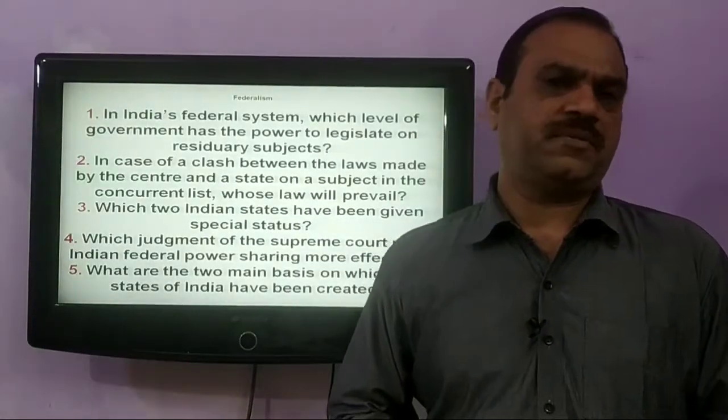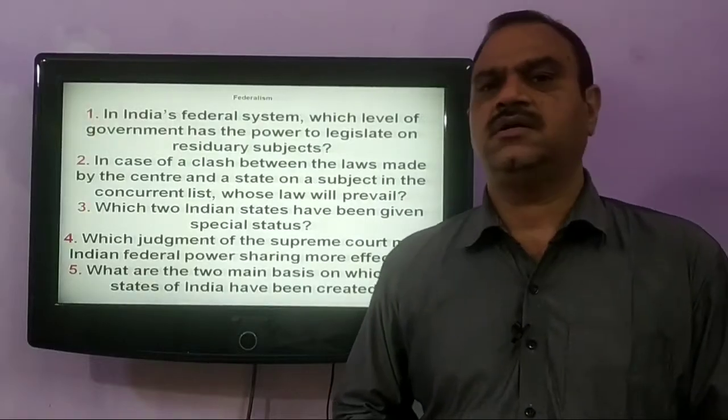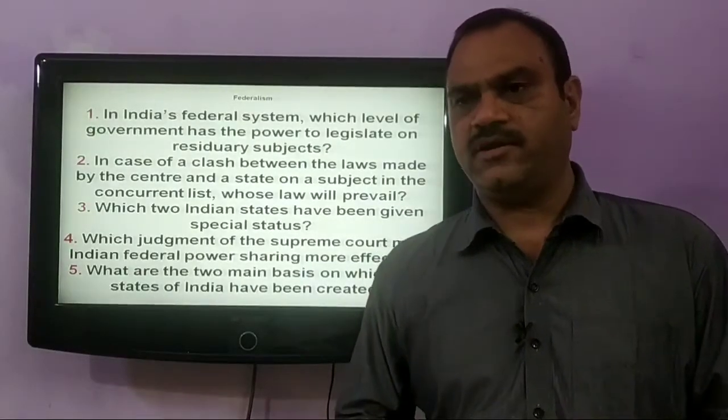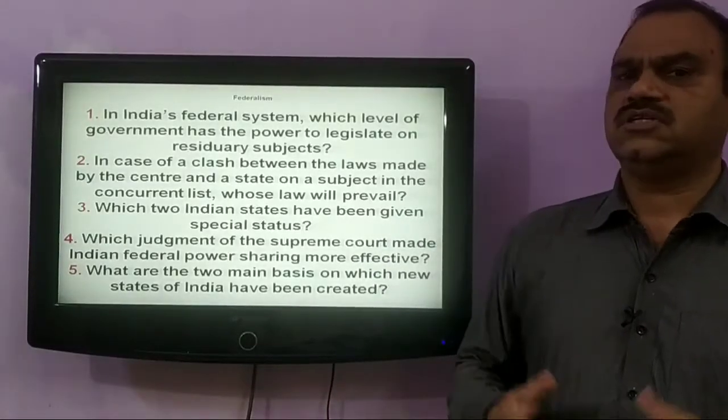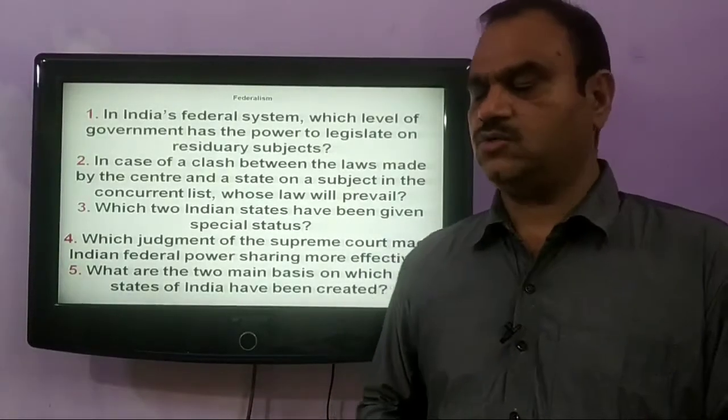So Supreme Court has passed a judgment that central government cannot remove the state governments arbitrarily. So this definitely has boosted the Indian Federation to a very great extent.